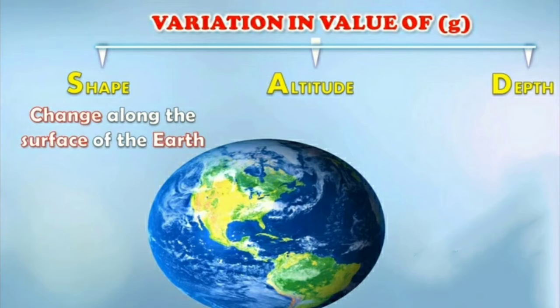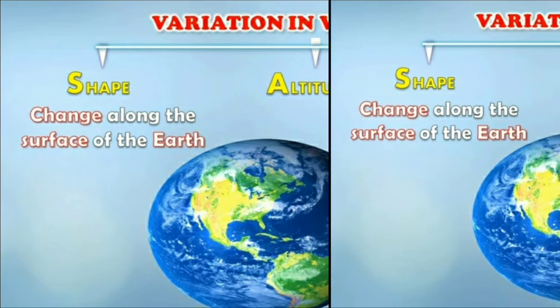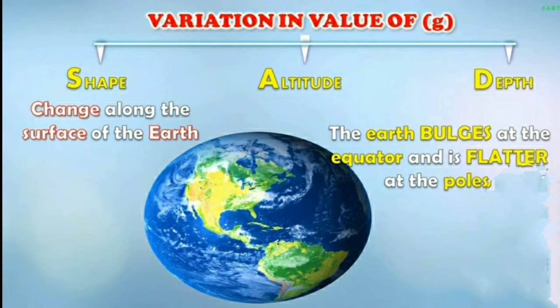Now children, tell me, will the value of g be the same everywhere on the surface of the earth? The answer to this is no. And what is the reason for it? The reason is that the shape of the earth is not exactly a circle, it is spherical. And so the distance of a point on the surface of the earth from its center differs somewhat from place to place.